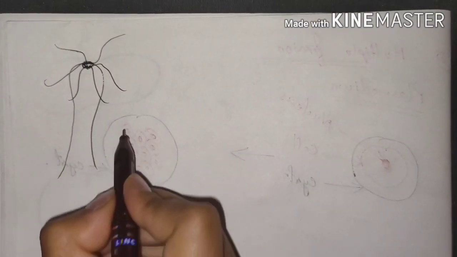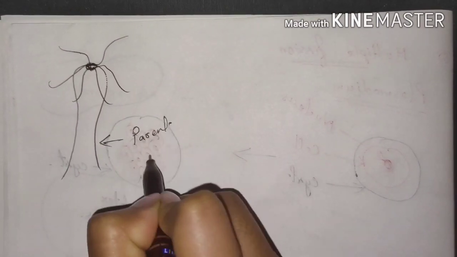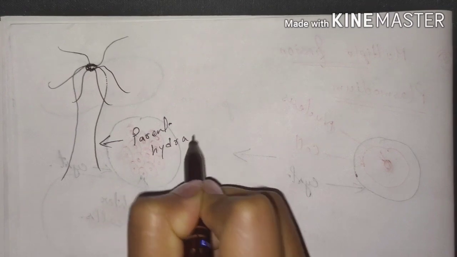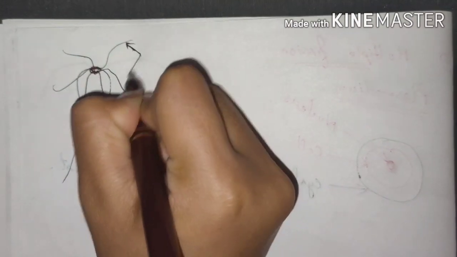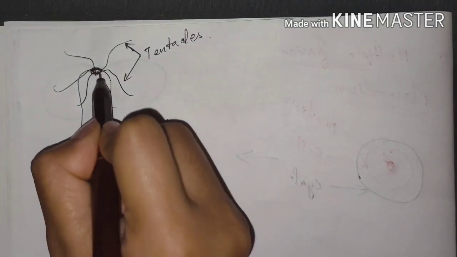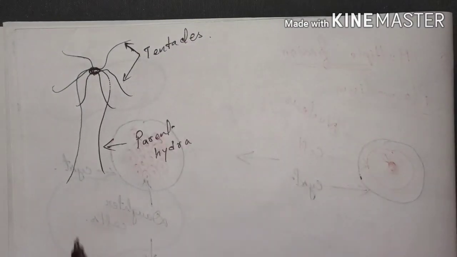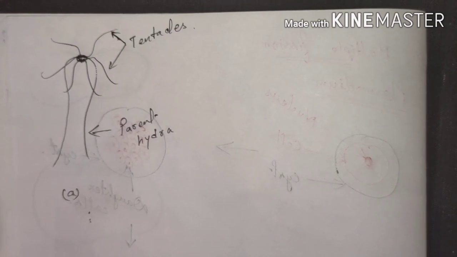So this is a hydra and it is a parent hydra. And these are the tentacles which are present near the mouth of the hydra. This is the mouth of the hydra and these are the tentacles. So this is a parent hydra. Now the parent hydra will reproduce by forming a bud.